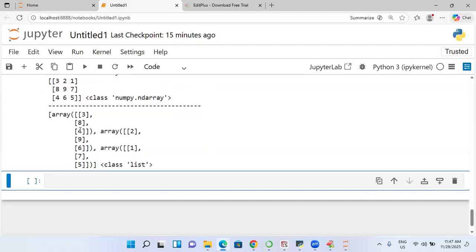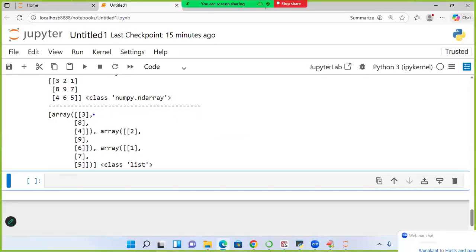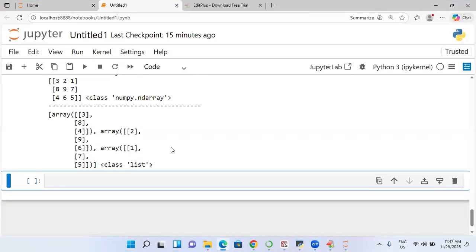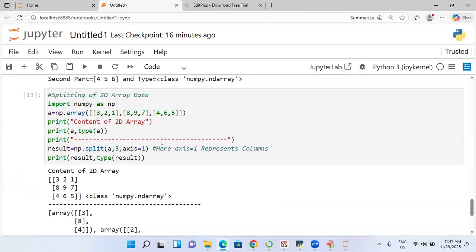See, students, this is the first array here, the next array started here, and this is the next one. This whole thing is called a list.